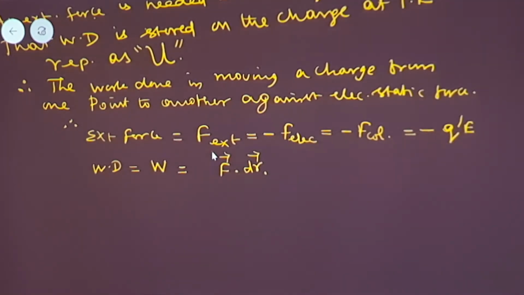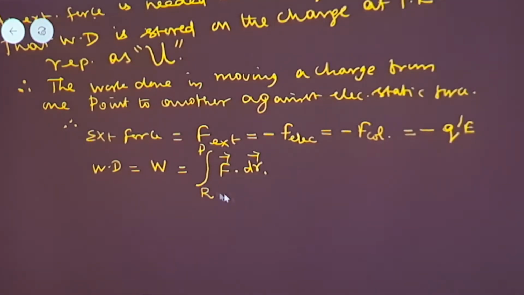So I am putting it like this, integral of, because dr is a small work done. By integrating it, I am going to get the total work done in moving it through the distance from R to the point P. So I can say the total work done W is equal to integral of P to R F vector dot dr vector.